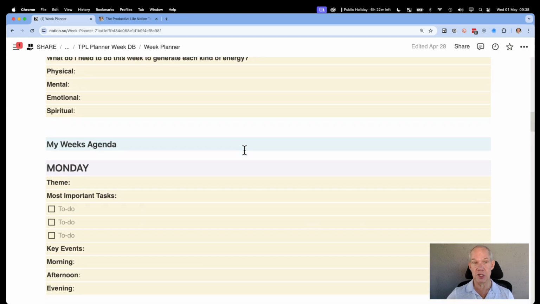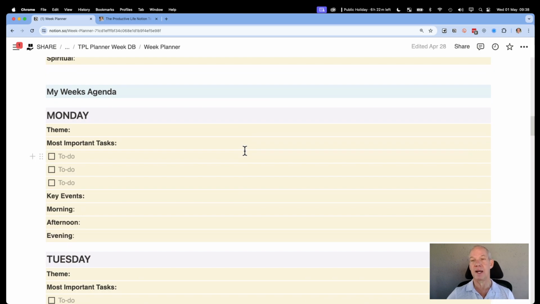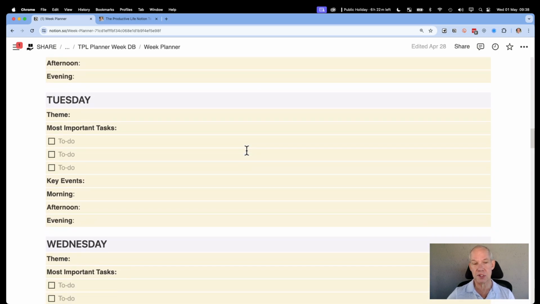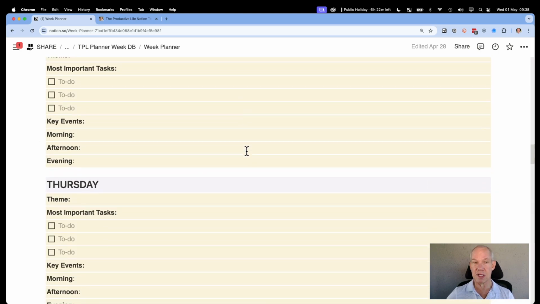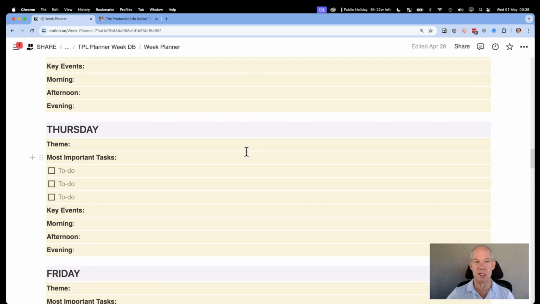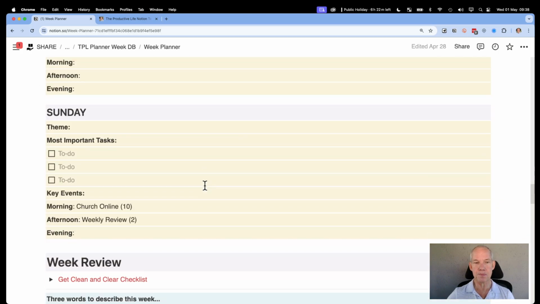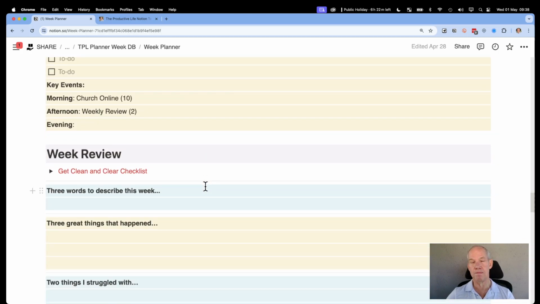Again, tracking your energy levels, and then day by day, you would say, okay, what am I doing Monday, Tuesday, Wednesday, Thursday? And basically just what's a theme for the day. Day theming is huge, as you probably know. What are your most important tasks? What do you do for the rest of the days? You'll be stopping to say, what am I doing in the morning, afternoon, and evening? Just high-level stuff. You don't have to put every single item down here. What are the big events, key things on your radar? And then pause there at the start of the week.